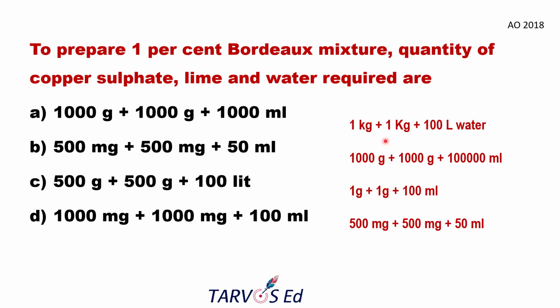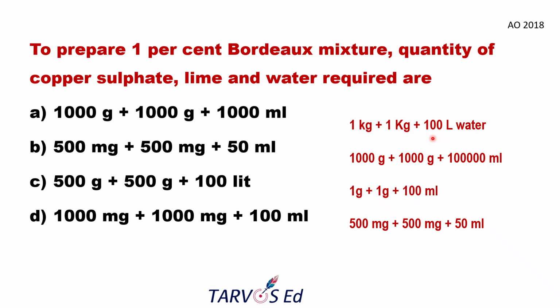First of all, you must know the basic proportion of the Bordeaux mixture preparation. Whenever you are preparing 1% Bordeaux mixture, it will always be 100 liters of water, 1 kg copper sulfate and 1 kg lime. The preparation process is that we separate the 100 liters into 50 liters and another 50 liters in a separate container. You have to dissolve both of the chemicals separately.